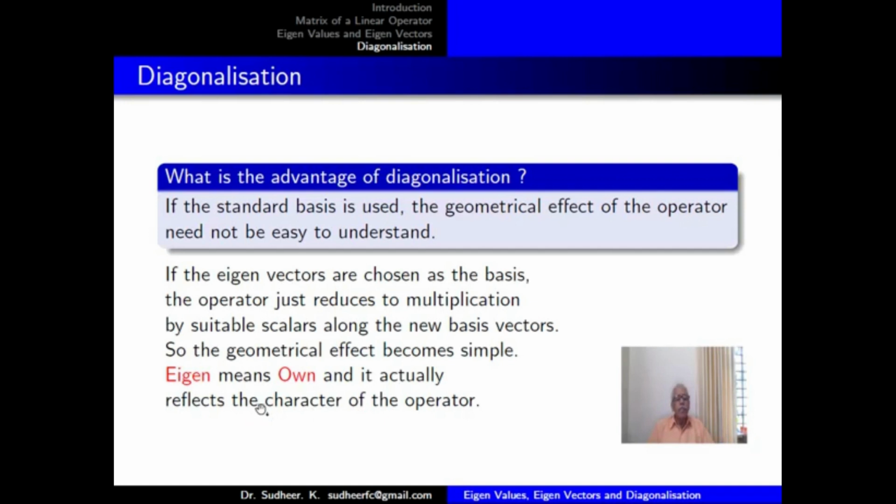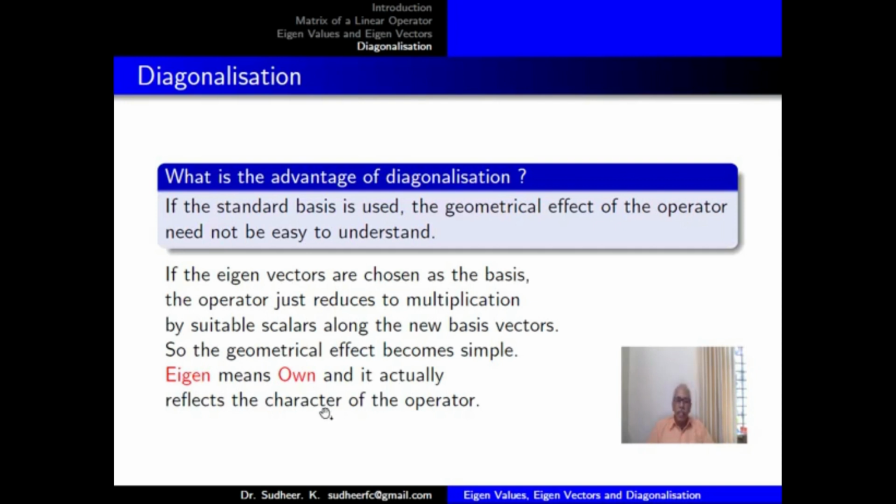Instead of observing the vector space along the standard basis vectors' directions, if you observe the vector space along a new direction or new directions, the operator can be understood in a very simple manner. It just acts as multiplication by some suitable numbers.